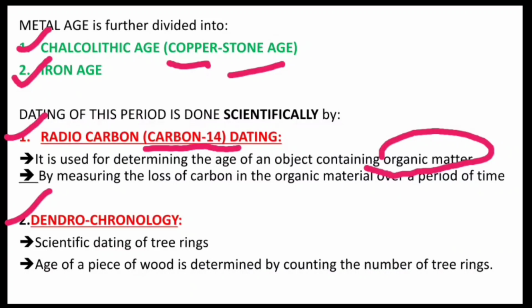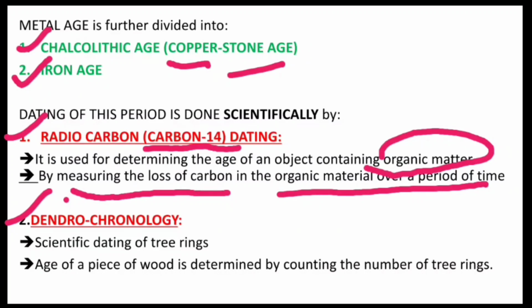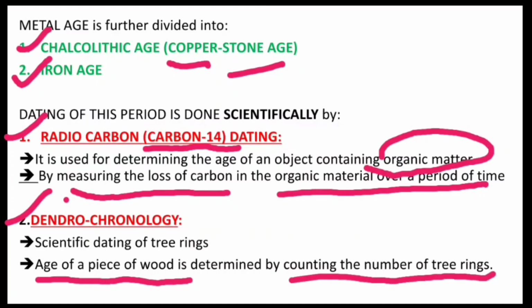By this method, the age of an object can be determined by measuring the loss of carbon in that organic material over a period of time. Now in dendrochronology, the age of a piece of wood is determined by counting the number of tree rings in that particular wood.